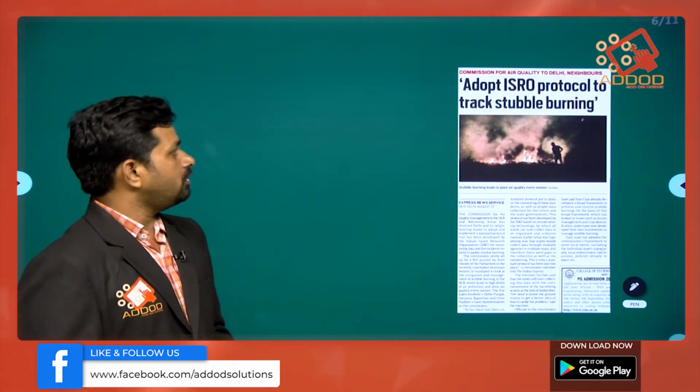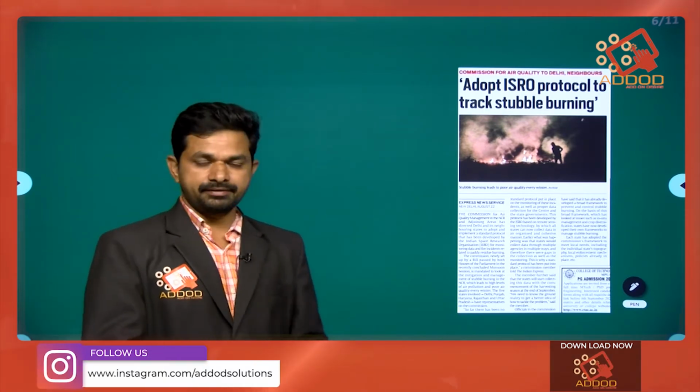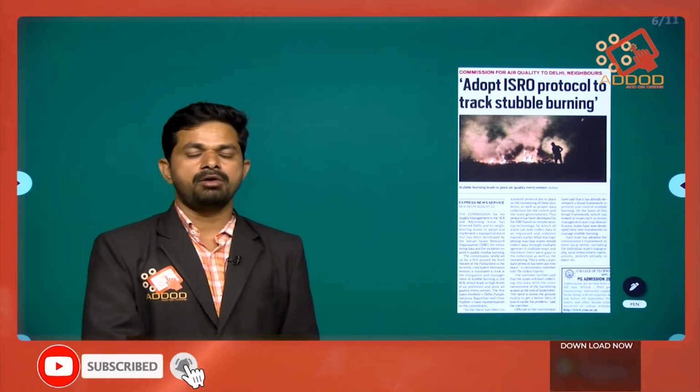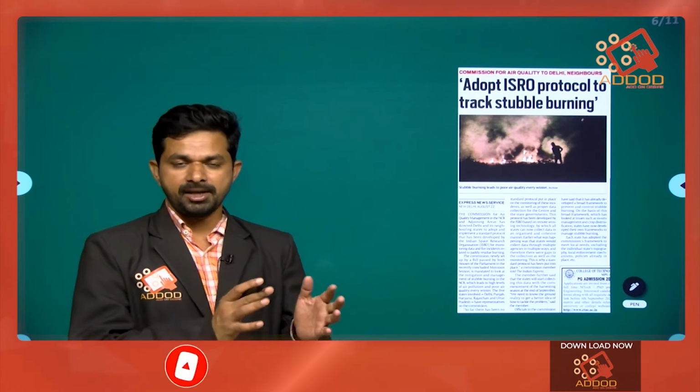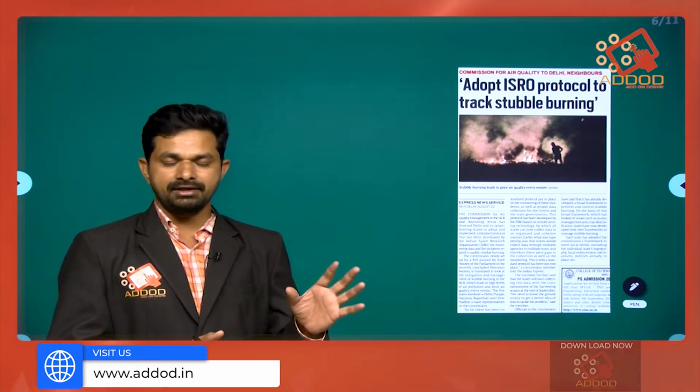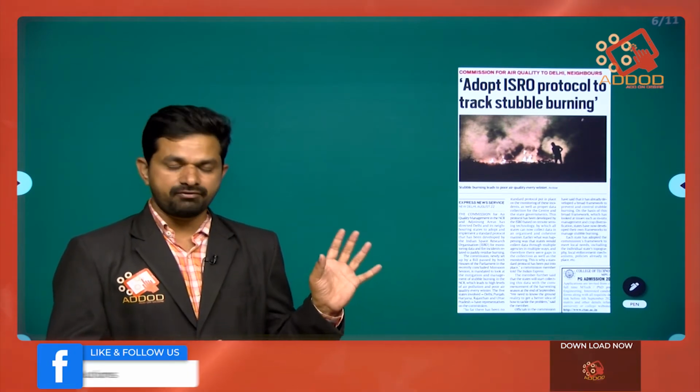Adopt ISRO protocol to track stubble burning. What is stubble burning? Stubble burning means burning whatever remains after the harvest of crops like wheat or paddy, and this is happening mostly around Delhi, that is Punjab, Haryana or Western Uttar Pradesh.